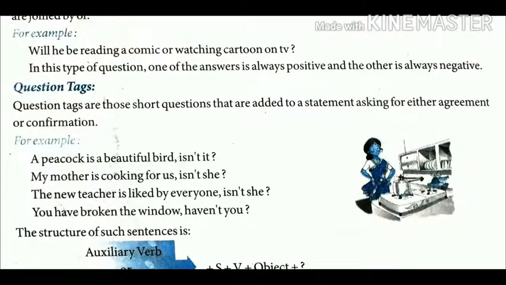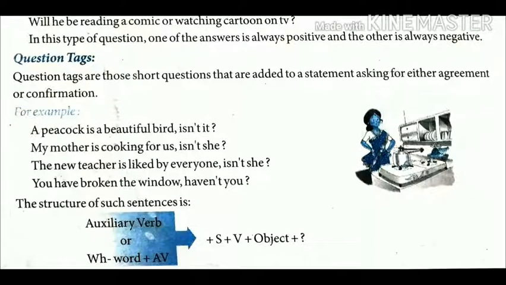Now question tags. Question tags are those short questions that are added to a statement asking for either agreement or confirmation. At the end, students, these question tags are used to confirm or get agreement on the statement you make. Here are some examples.